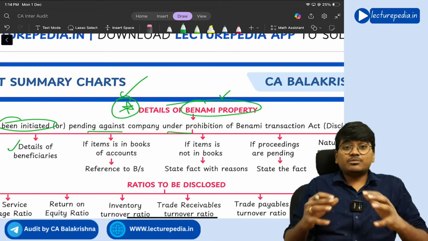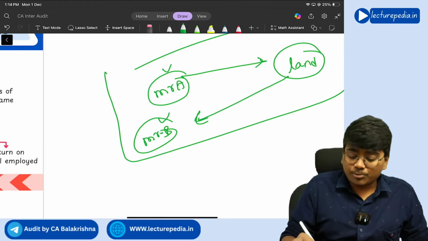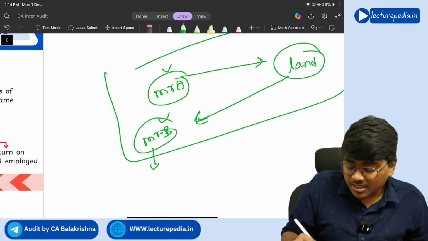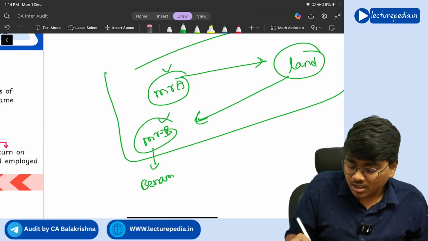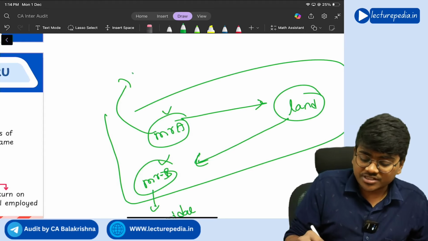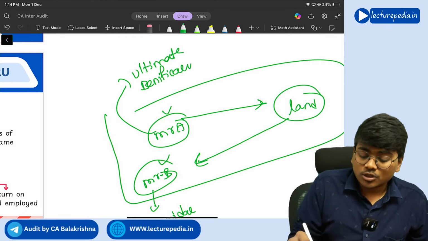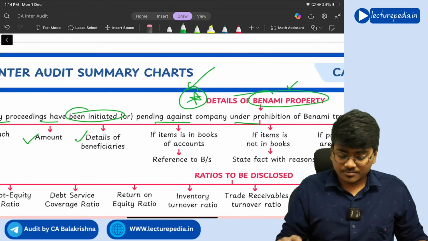Sorry, beneficiary means the person who has paid the amount is the beneficiary. The person in whose name the property is registered will become the Benamidar. Okay, he is the Benamidar. Mr. A is the ultimate beneficiary. So who is such ultimate beneficiary?